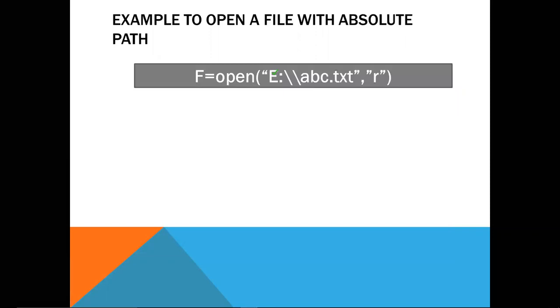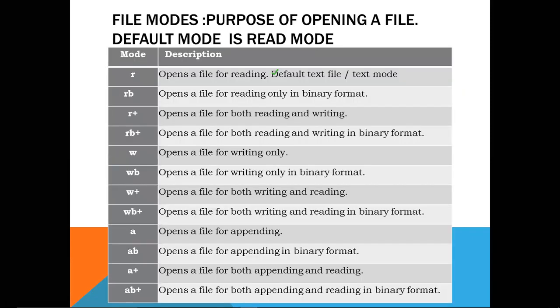So let us see the absolute paths. Here one absolute path is shown, where inside E drive we are storing the file abc.txt. Let us move to the next topic, that is the file modes. What are the file modes? We have seen that the open function has two arguments.